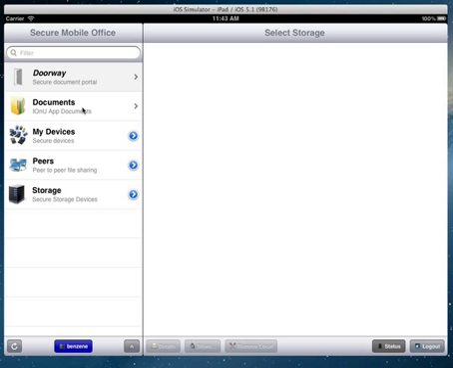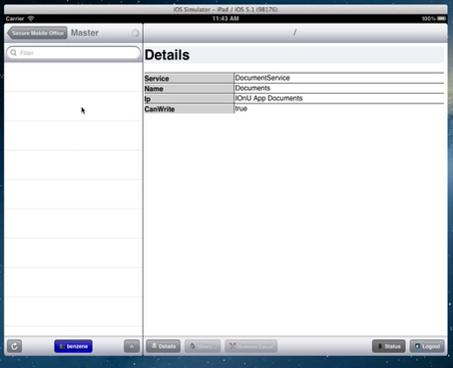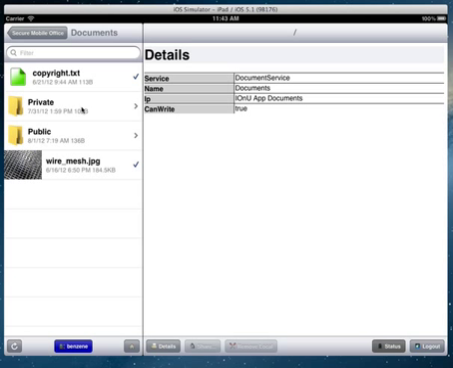We'll start looking at documents, and in the document view you'll see 2 folders. Ignore that copyright.txt. It's a bit of a bug, but you should just see 2 folders: private and public. Private is for files and data that you do not wish to share with anyone else. Public is data that you do wish to share via peer-to-peer networking. So you can kind of definitely see how that works.